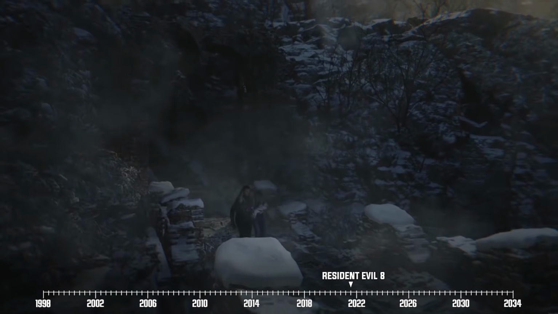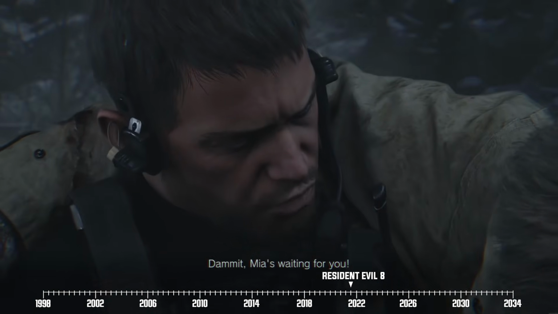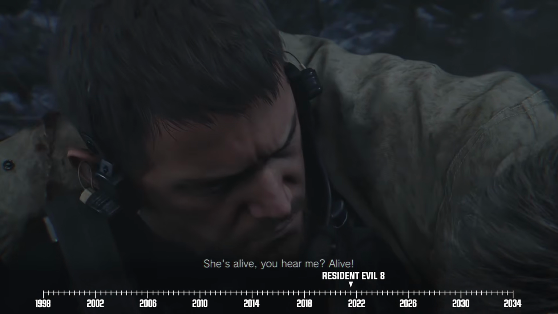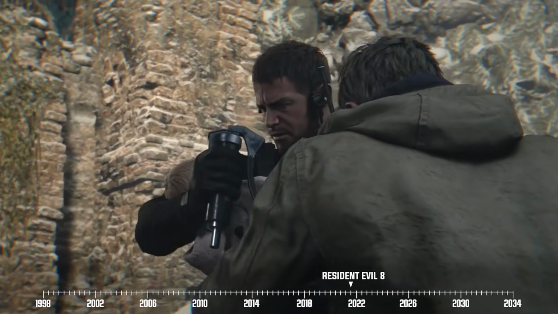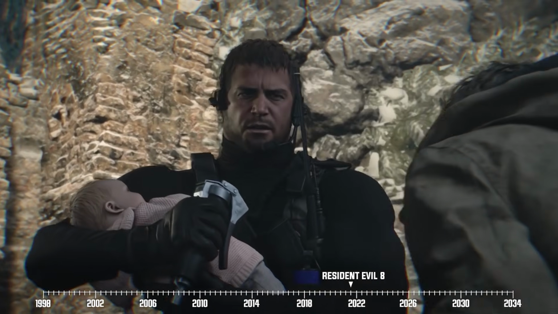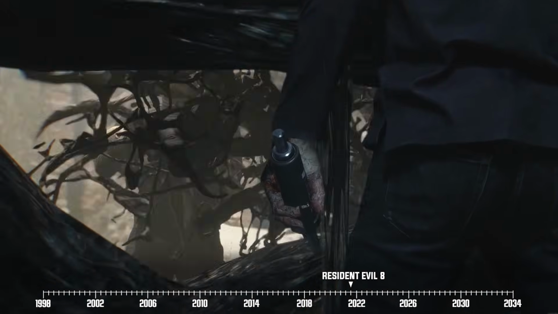Our heroes continue to run toward the safe zone, with Chris informing Ethan that Mia's still alive. Ethan is of course happy to learn about this, but he's also well aware that he's not gonna make it. So Ethan makes his final moments count when he hands over Rose to Chris. And after telling Chris his dying wish, Ethan takes Chris's detonator and breaks away from them.